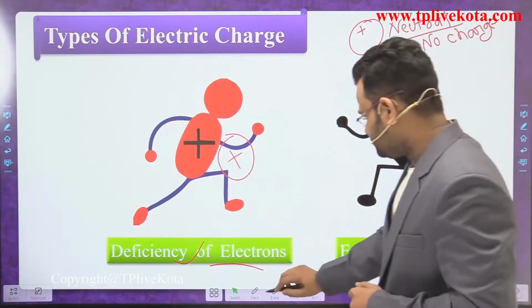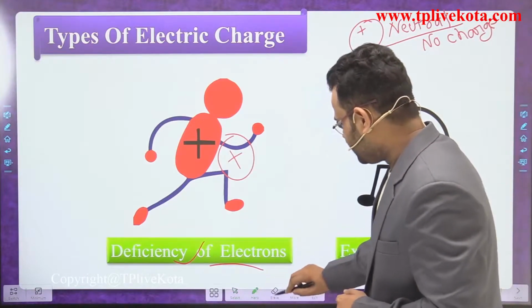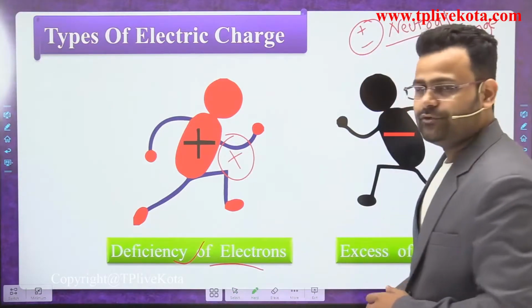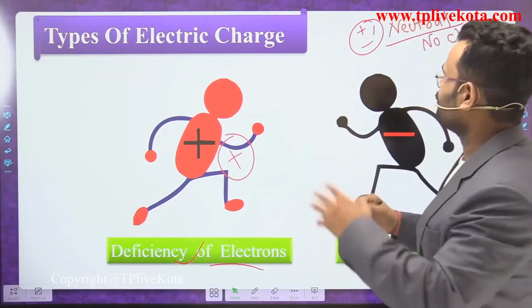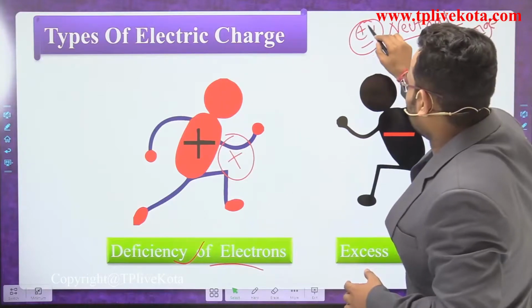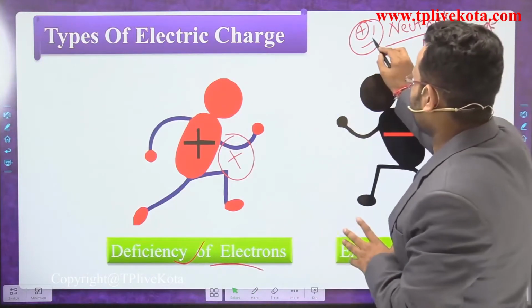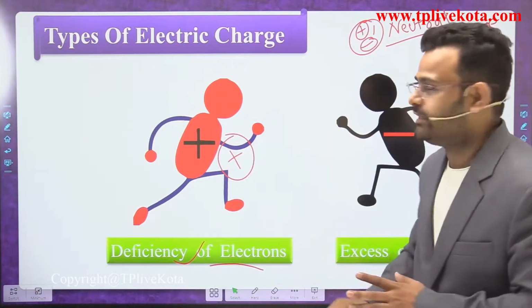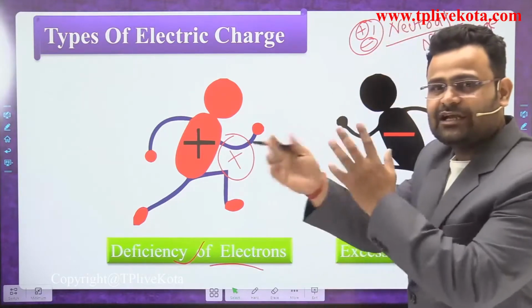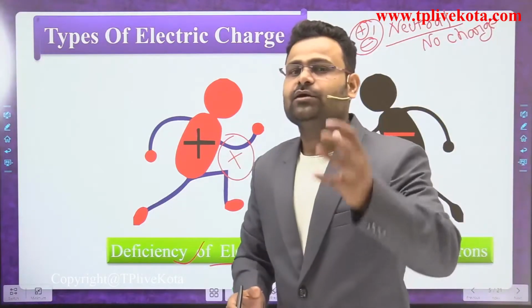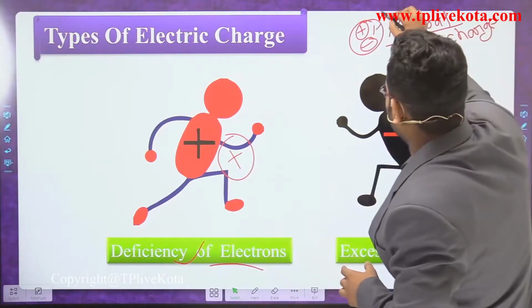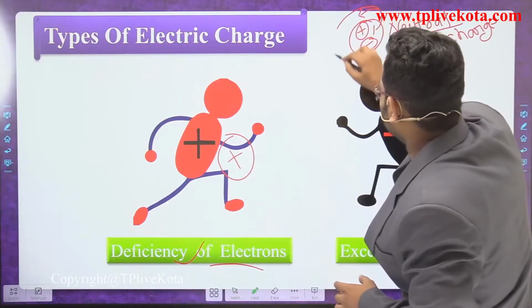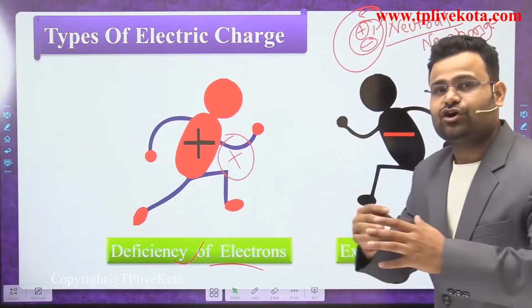Now here if we mark one negative, then neutral. If we include one more negative, then what happens? The effect of this positive will be cancelled out by the effect of that negative charge. So both cancel out the effect of each other, but one more is remaining. So what is remaining? The negative part is remaining. So we can say that is an excess of electrons.